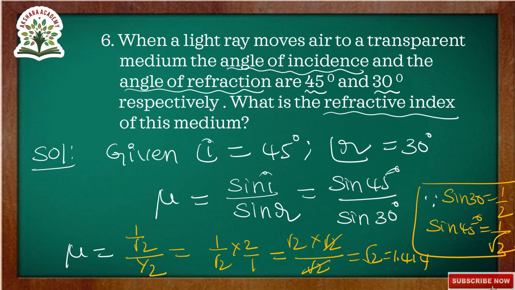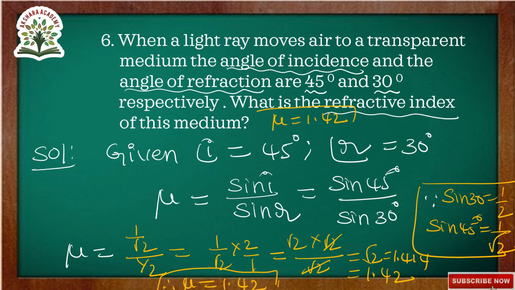1.414, or you can write it as 1.42. So the refractive index of the medium mu is equal to 1.42. The final answer is mu is equal to 1.42. This is the final answer. Refractive index of the medium mu is equal to